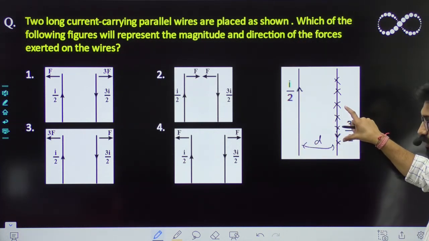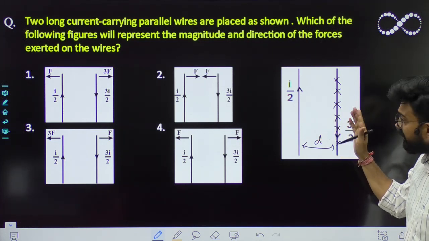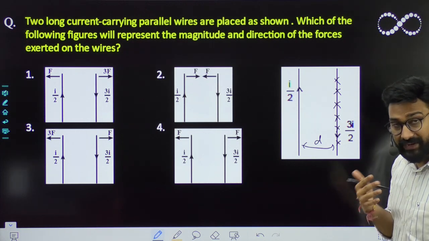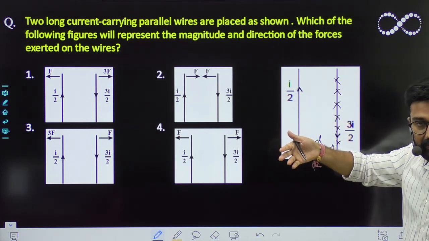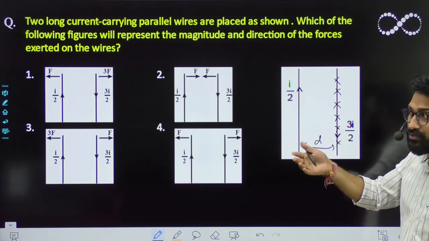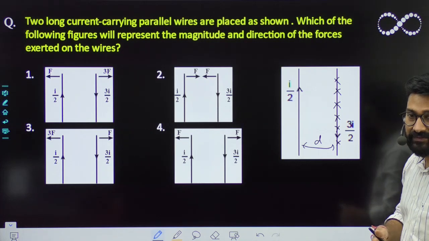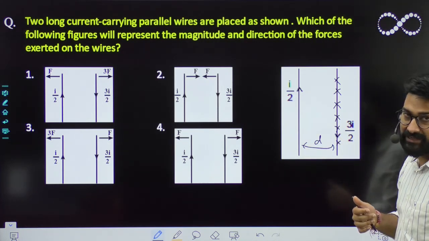Now this second wire, which has current, is in the magnetic field of the first wire. So whenever a current carrying wire, the second wire, is placed within a magnetic field, it will experience a force that is equivalent to QVB. Don't you think? No, not QVB. That is equivalent to I into L into B, ILB.